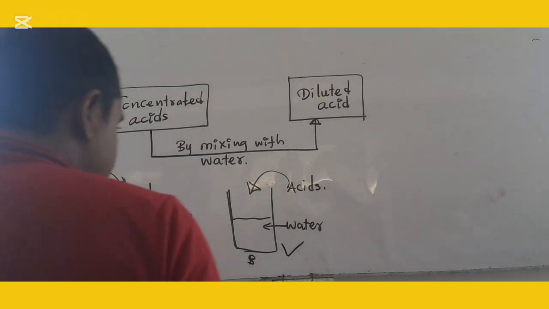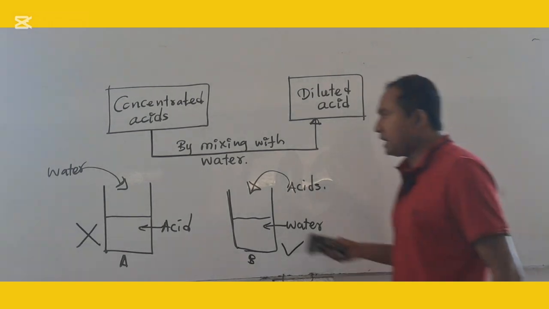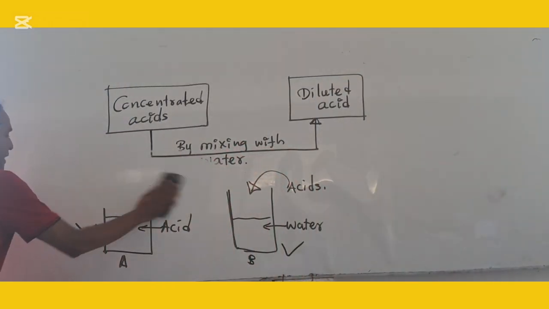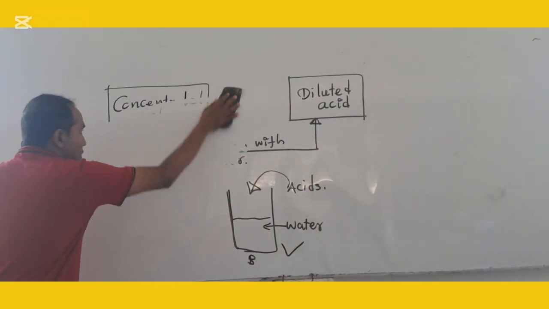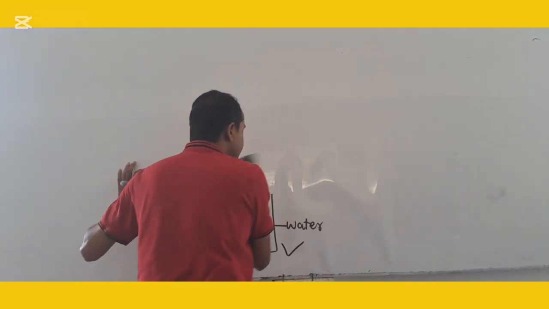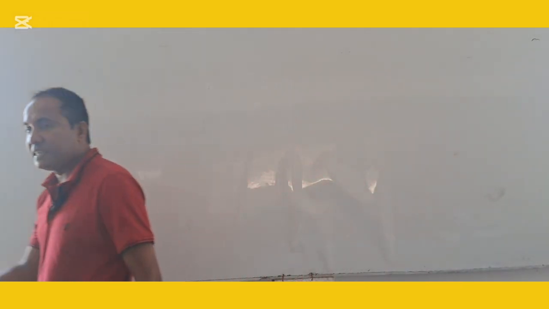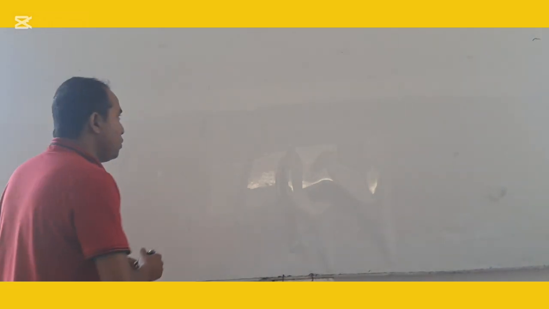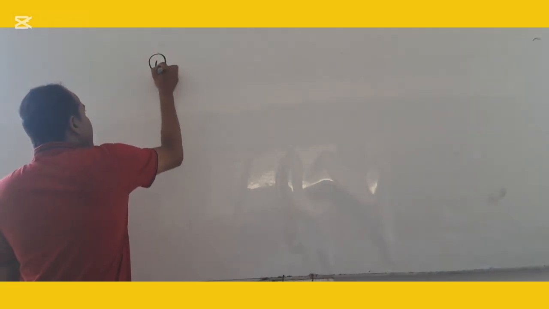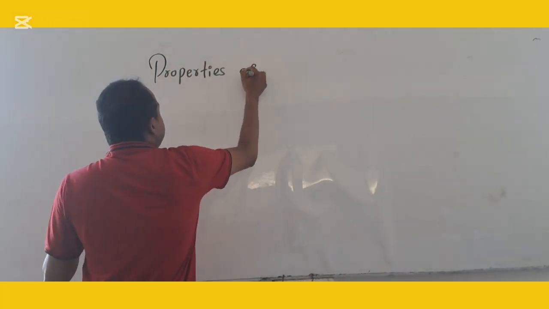Now we are going to learn about the properties of the acid. Now you learned about what is the acid. After that you learned about types of acid. Under the types of acid you learned about strong acid and weak acid and examples for each type of acid. Right now we are going to learn about the properties of the acid.